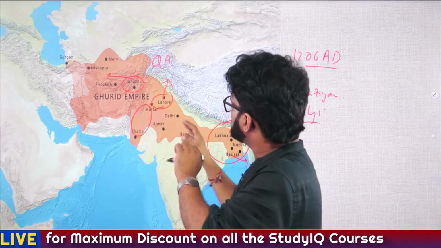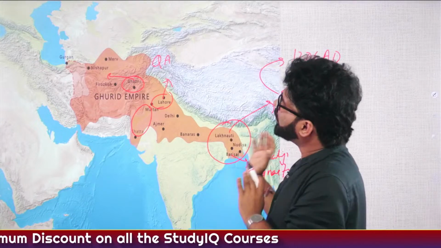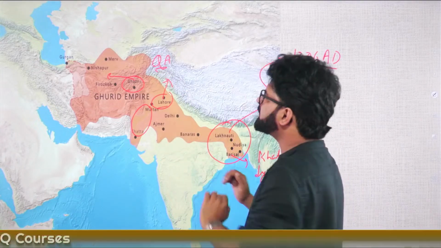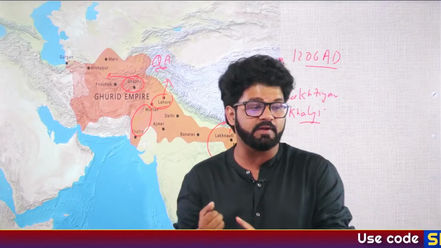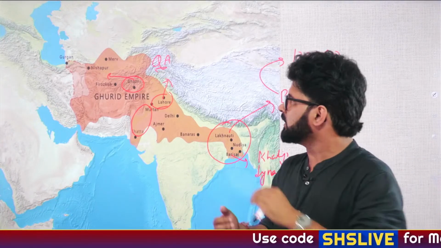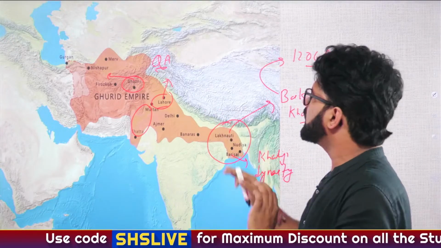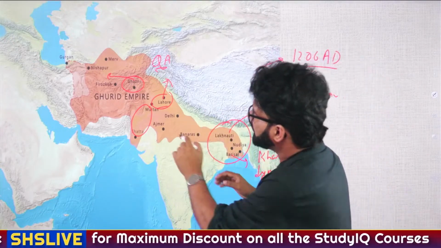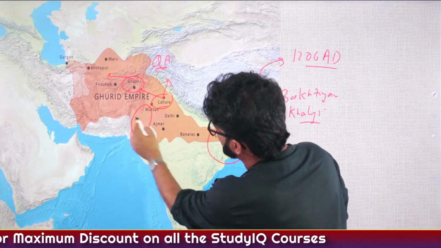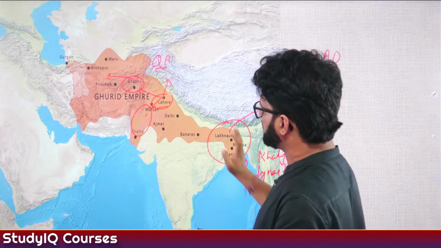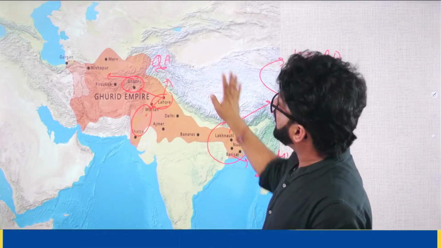So let's try to understand via the map why Qutbuddin Aibak made Lahore his capital rather than Delhi. This is a very important point to keep in mind, because most people will feel Delhi was the capital of Qutbuddin Aibak. No, it was not. Lahore was the capital, because Lahore was nearer to Ghazni as well as nearer to Multan and a certain portion of the Sindh region. That's why Qutbuddin Aibak made Lahore his capital.